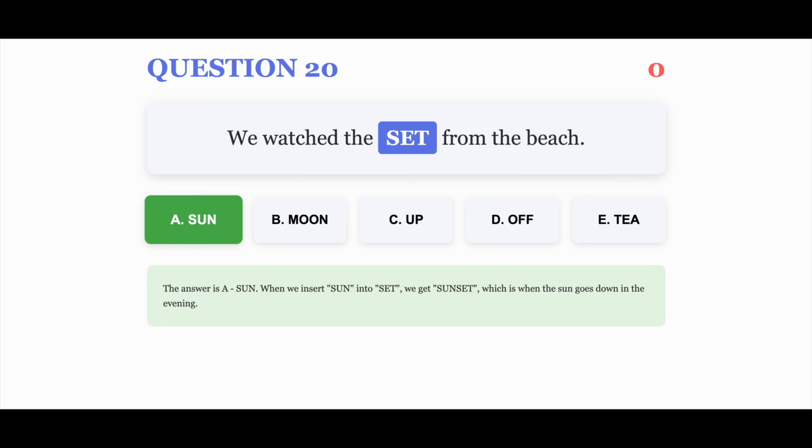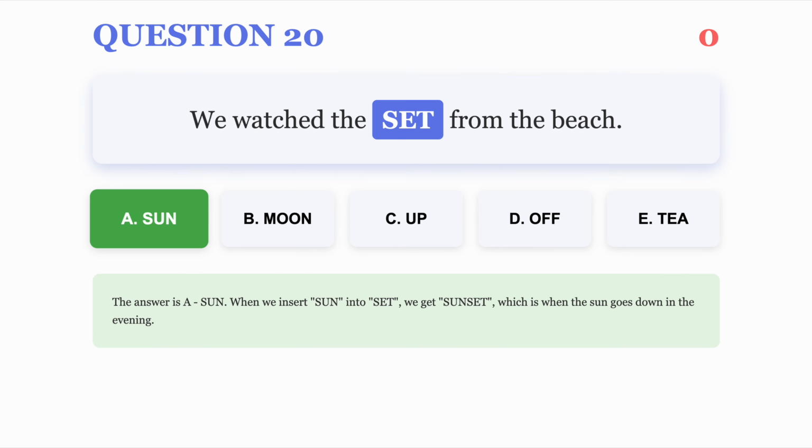The correct answer is A. The answer is A. Sun. When we insert sun into set, we get sunset, which is when the sun goes down in the evening.